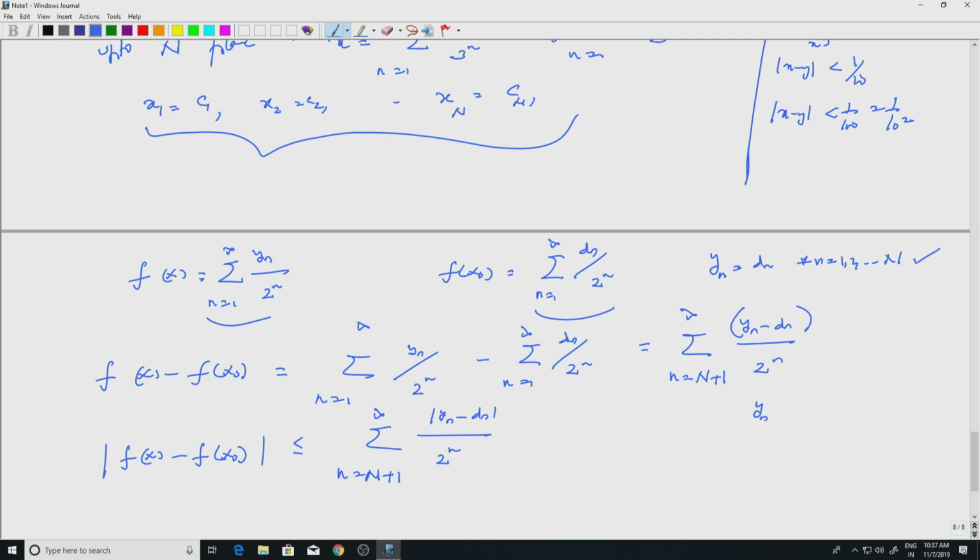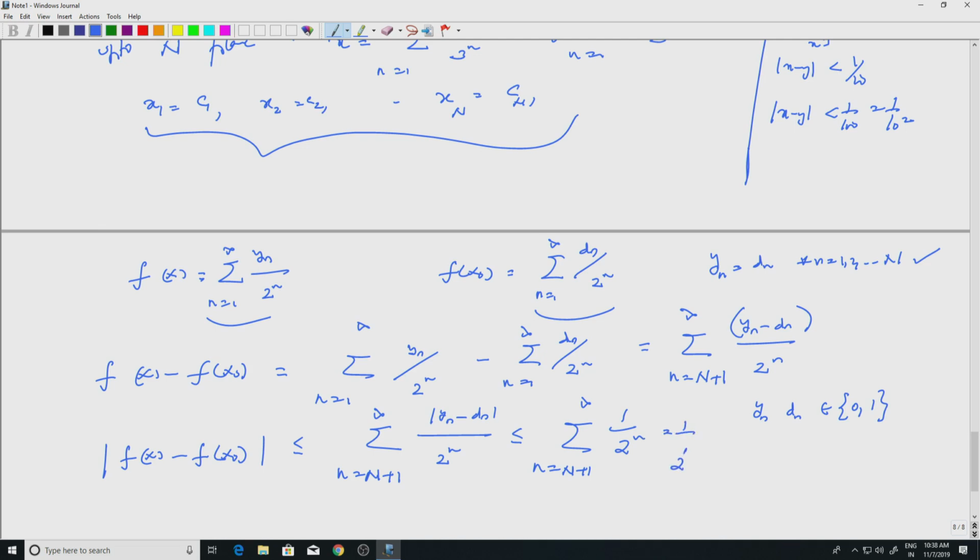They take value in 0 and 1, right, because of the binary expansion. So, this is surely less than or equal to summation n equal to capital N plus 1 to infinity 1 by 2 to the n, which of course sums to 1 by 2 to the N, right.